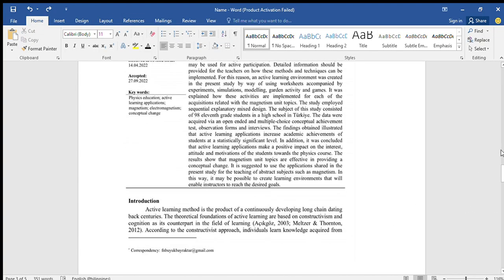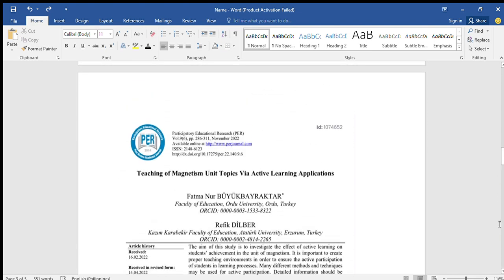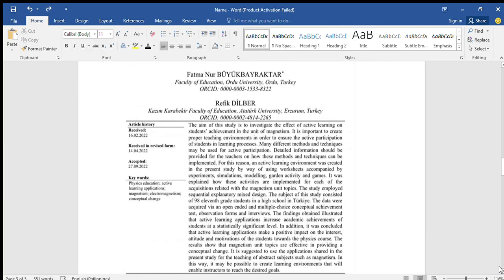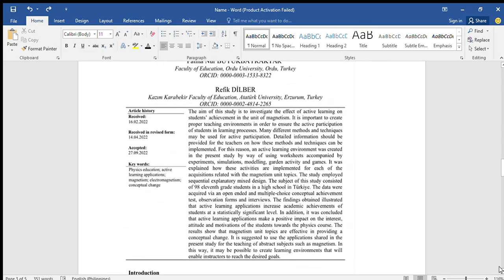And the next is the teaching of magnetism and unit topics via active learning application. This research article finds that active learning methods like experiments, simulations, and games are significantly important to improve the 11th graders' understanding of magnetism and increase their interest in the subject.